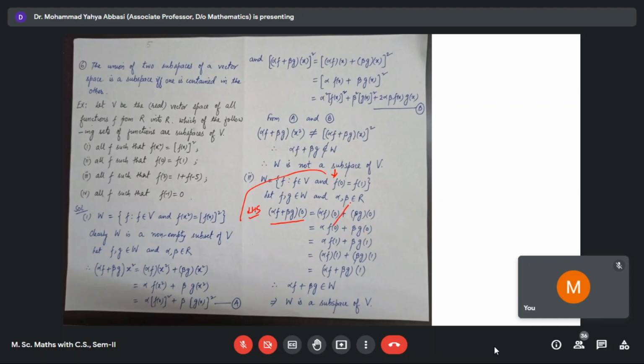And f0 is equal to f1. Similarly, g0 is equal to g1. So alpha of f1 plus beta of g1, that is alpha f of 1 plus beta g of 1, just by using the properties of functions. This is equal to alpha f plus beta g of 1. So you see that the left hand side is equal to the right hand side. So this condition is satisfied for alpha f plus beta g also. This means that this is an element of W, and therefore W is a subspace of V.